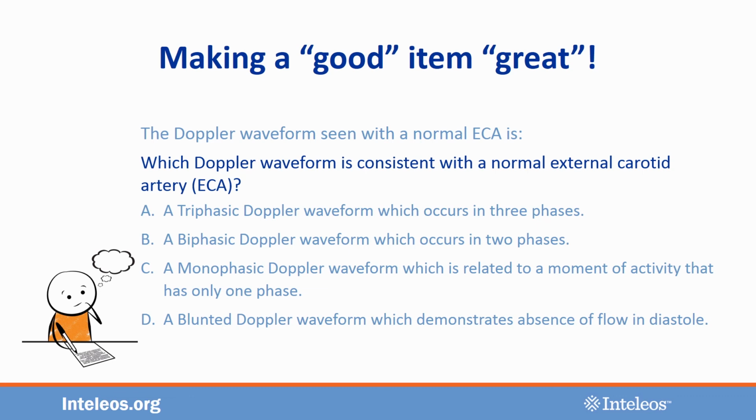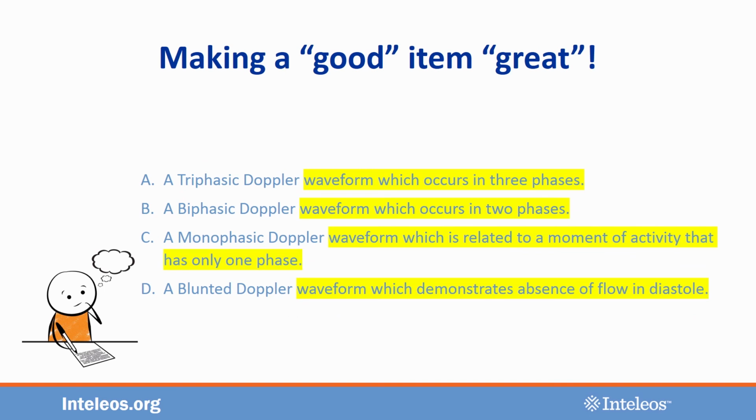These distractors need work too. As you can see, there's a lot to read through and think through. When you do read them, you can see that the item writer is teaching in the distractors by defining the different types of Doppler waveform. They also contain punctuation, which is not required at the end of our answer choices because, as is the case here, they are rarely complete sentences. Furthermore, while the word Doppler is always capitalized, there is no need to capitalize any of the other words in this STEM except the first word.